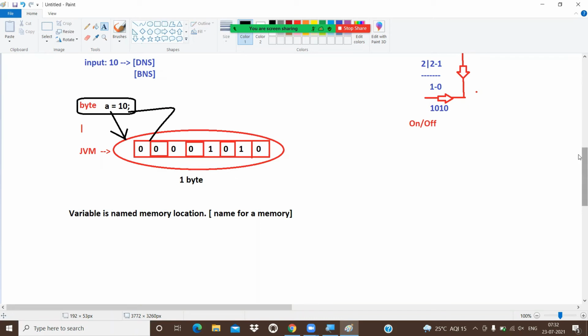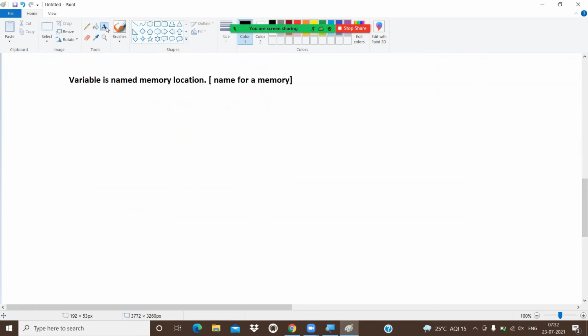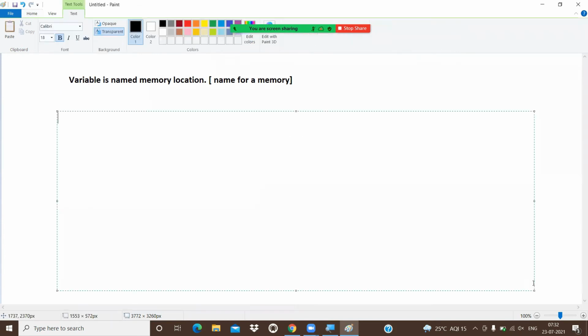How many ways can we assign a value to a variable in Java? How many ways can we store a value into memory in Java? That is very important. The concept name is: how many ways can we store project information into memory? So we have different approaches. What is the first approach? Approach number one is